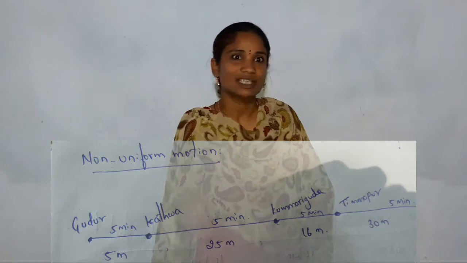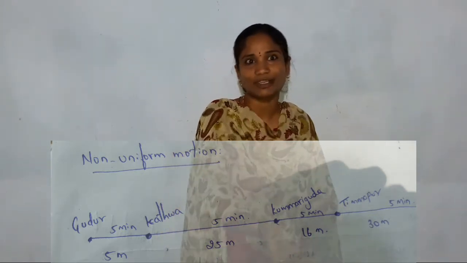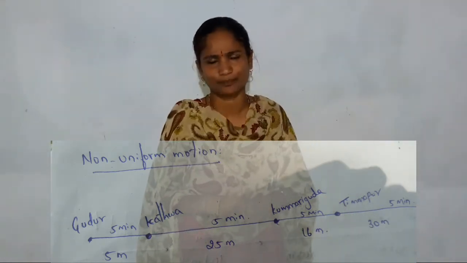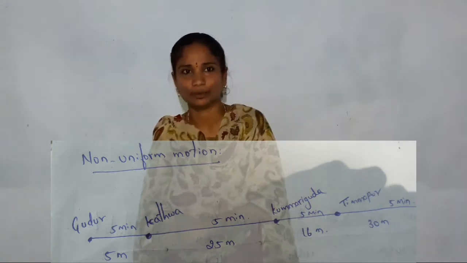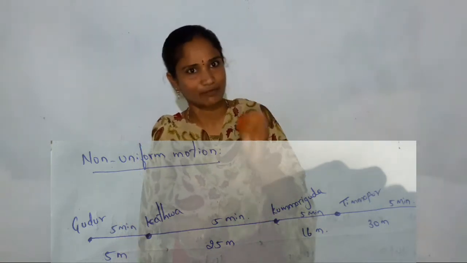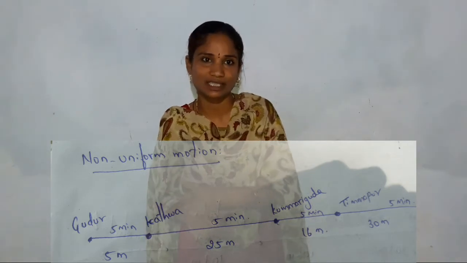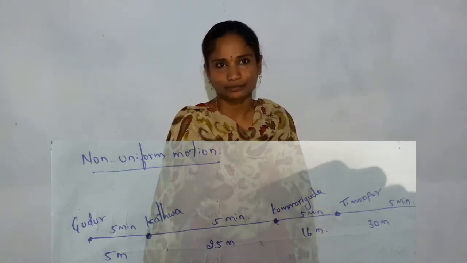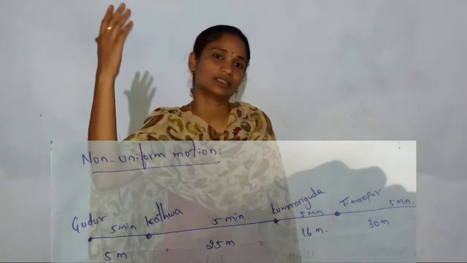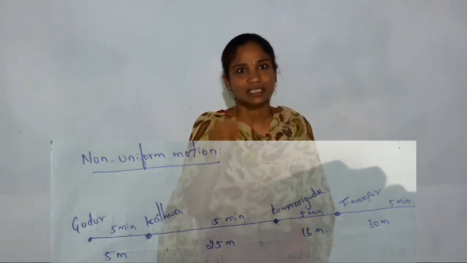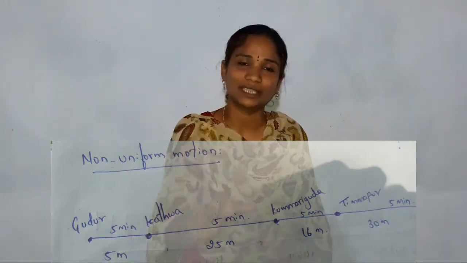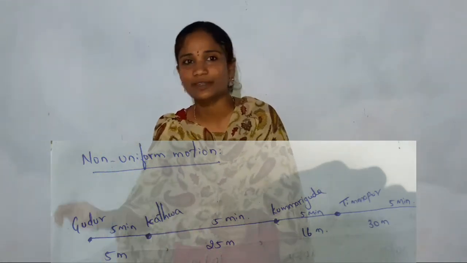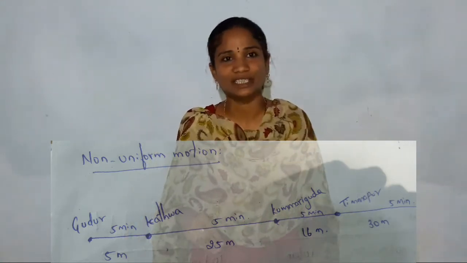Next, Katwa to Kumariguda, it is about 25 meters, for example. How much time is he taking? The same 5 minutes. Now, Kumariguda to Timmapur, the time is the same 5 minutes, but how much distance is it? It is about 16 meters. Timmapur to Kottur, he is taking the same 5 minutes, but the distance is some 30 meters. Now when you observe it, the distance travelled is different, but the time taken is the same.